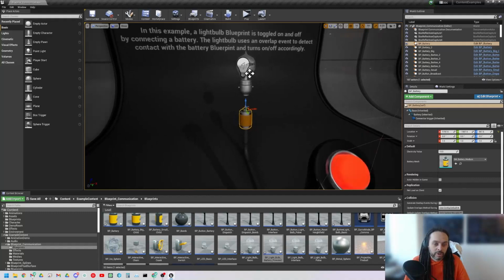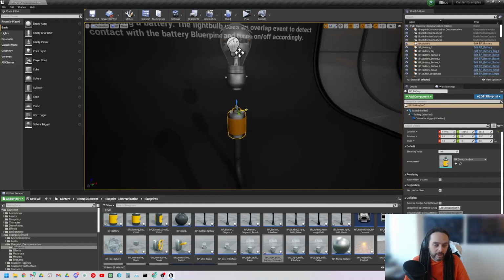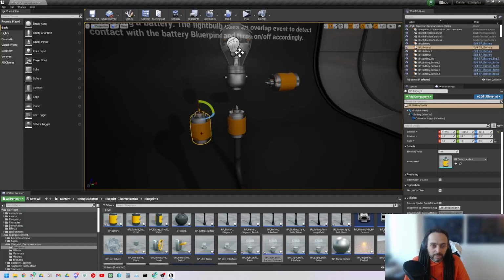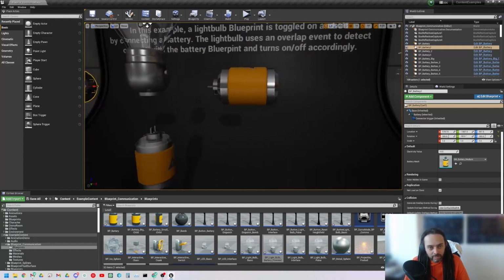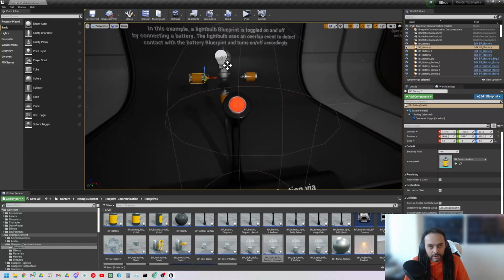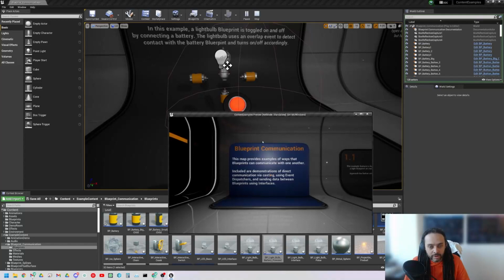What I'm going to do is duplicate this battery. I'm just going to Alt-drag out. I can also press Control-W to duplicate. I'm going to connect a few of these batteries to this, and we'll see what the outcome is. I'm just going to rotate, and move this up as well. Will this connect? It should do, I think. Okay, let's hit play and see what we've got.